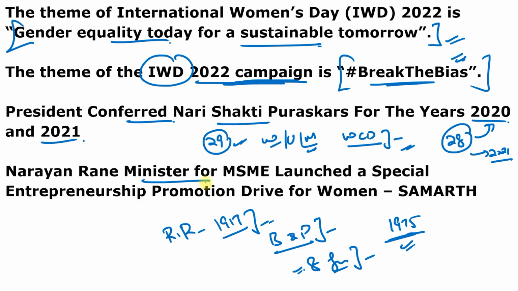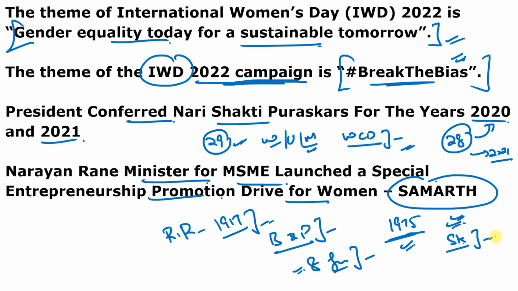So Narayan Rane, Union Minister of MSME, launched a special entrepreneurship promotion drive for women which is known as SMART. SMART aims to provide opportunities for women to be self-reliant and independent by undertaking self-employment opportunities. Under this initiative, the ministry will provide skill development and market development assistance to women, and more than 7,500 women candidates from the rural and suburban areas in the financial year 2022-23.